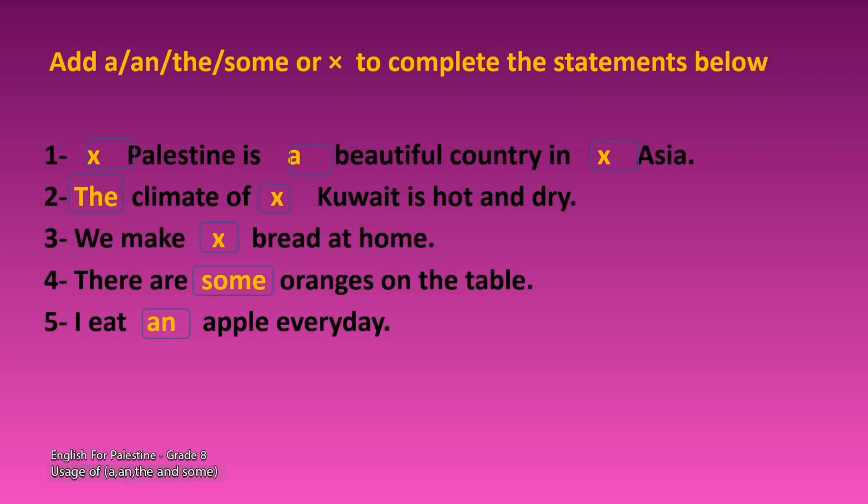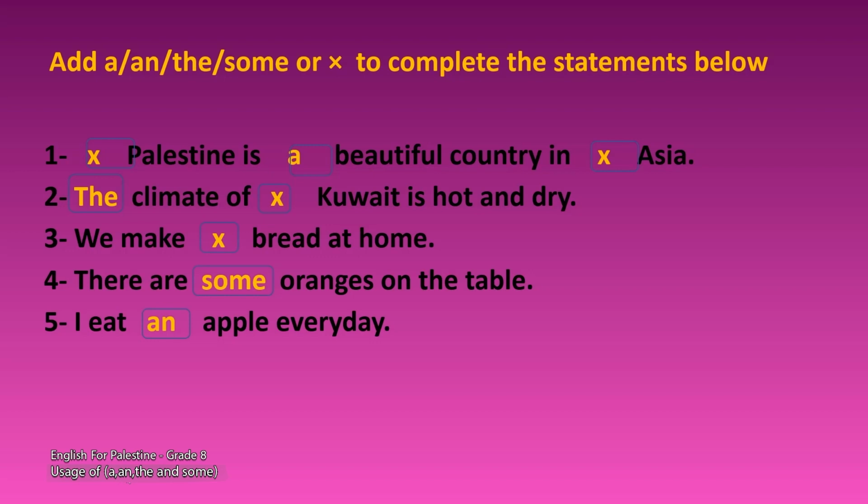Why? Because the word beautiful starts with a consonant. What about, dear students, the word Asia? It's a name of a continent. So when we have names of continents, we use no articles, right? We don't say the Asia or a Asia or an Asia.